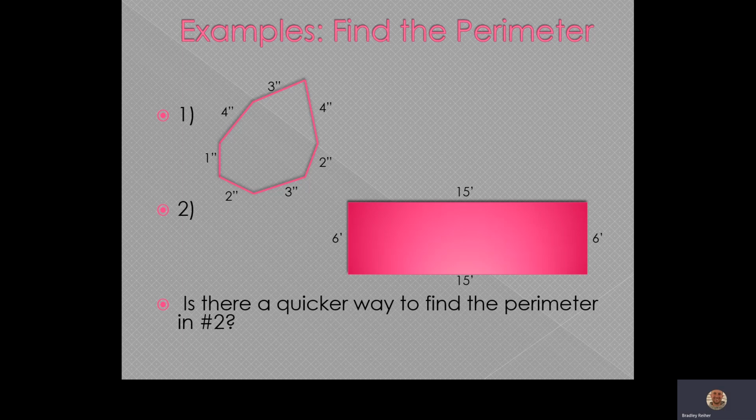Well, that shape right there is most likely a rectangle. It sure looks like a rectangle. There's 2 lengths and there's 2 widths. The lengths are the same, and then the widths match each other as well. So if there's 2 lengths and 2 widths, you could multiply the 15 by 2, multiply the 6 by 2, and then add those together. That would get you the same 42. That's called a formula. We'll look at that in the next video.